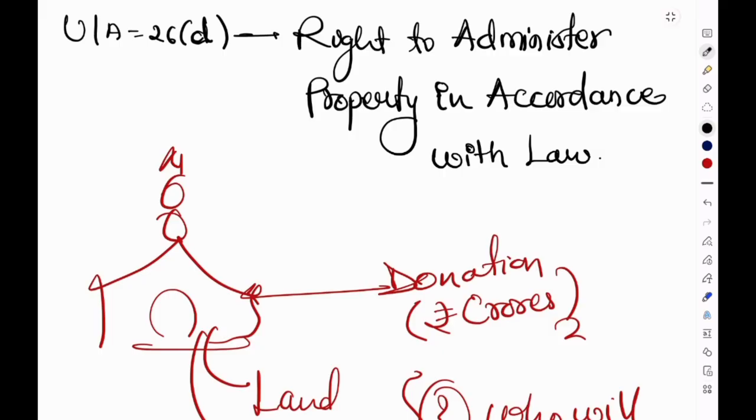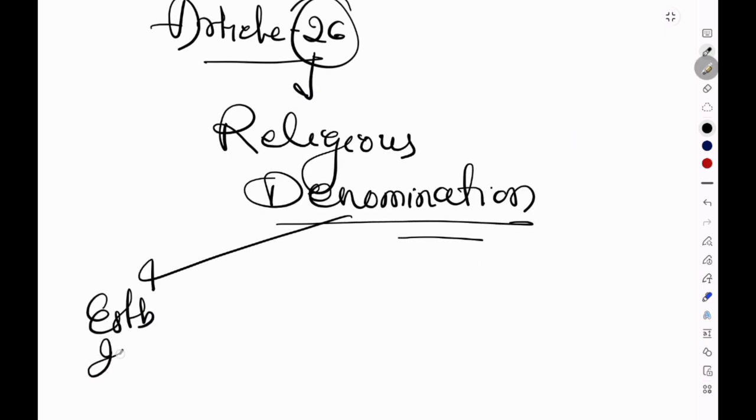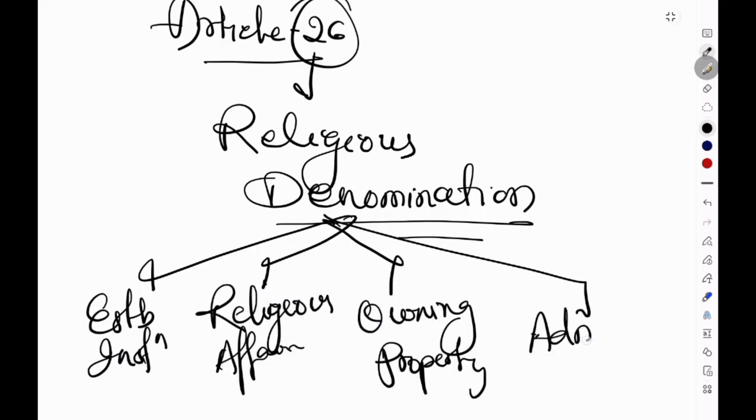Sorry, I beg your pardon. Actually, I missed one thing. Article 26 basically gives every religious denomination the right to establish institutions to manage religious affairs, to own property, and to administer property. But before claiming these rights, a group must answer one question: are you a religious denomination?